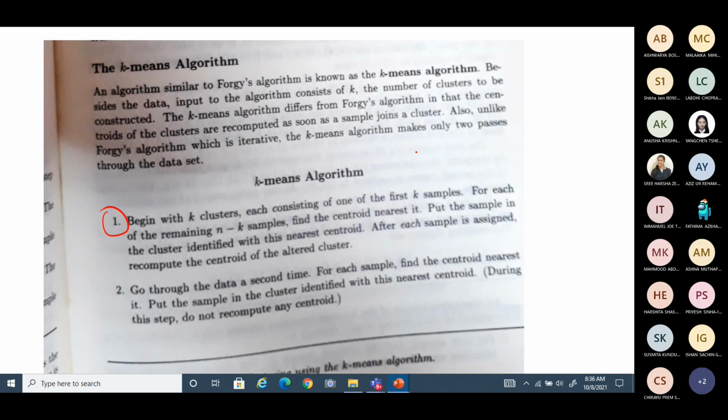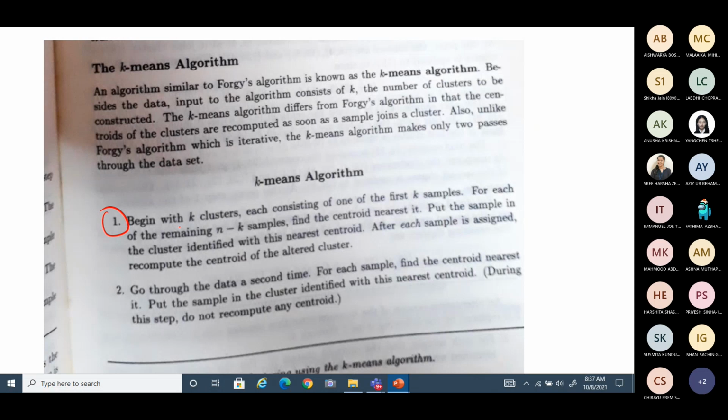So suppose you have n data, what you need to do as a first step? If there are n samples, you begin with the required or desired number of clusters. So you need to consider some seed points here also. They have not written it here, but it is essentially expected to begin with seed points or initial centroids of the clusters by randomly choosing some of the samples, like in Forgy's method.